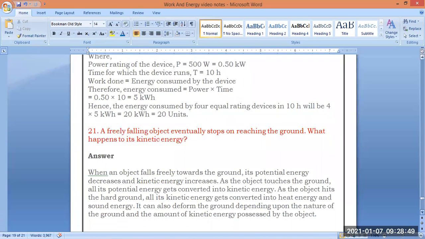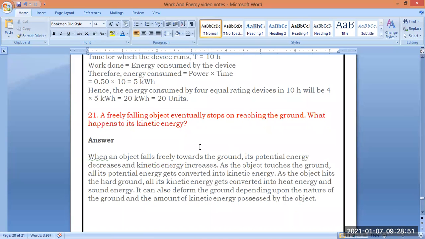Let us go to the 21st question here. A freely falling object eventually stops on reaching the ground. What happens to its kinetic energy? So there is a situation that an object is allowed to fall on the ground and it starts moving. So what happens to its kinetic energy? What is happening there? When you make the object fall towards the ground, it may produce sound depending on the floor, depending on the surface, and depending on the object.